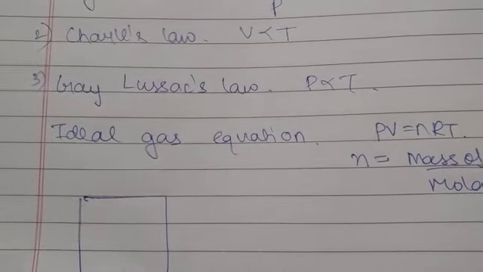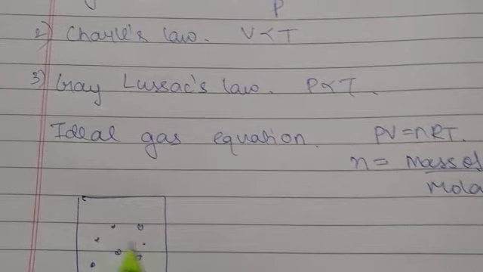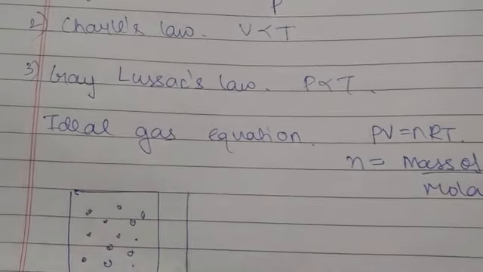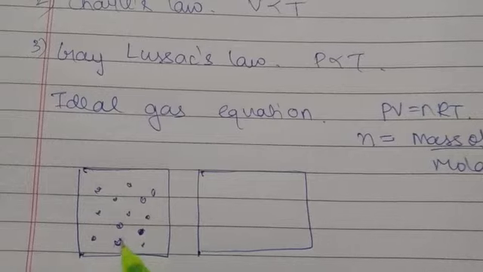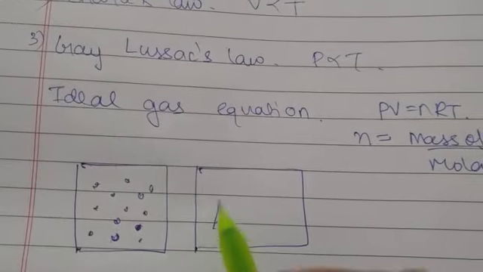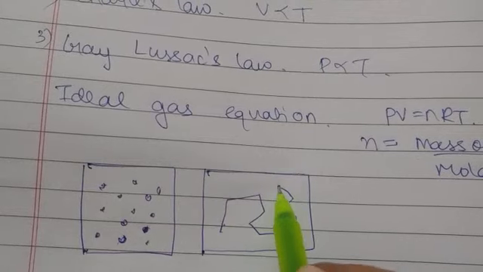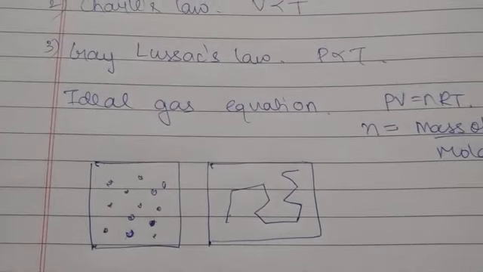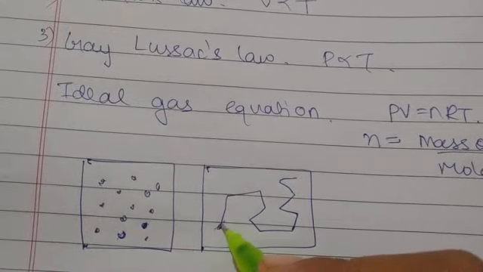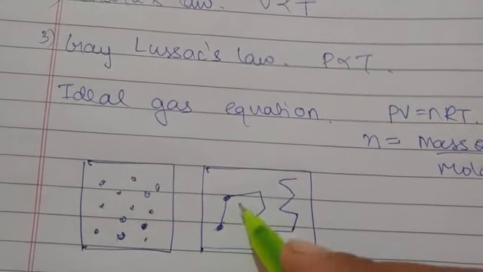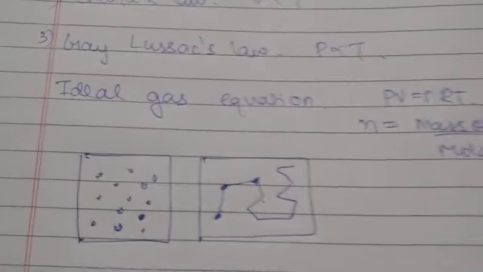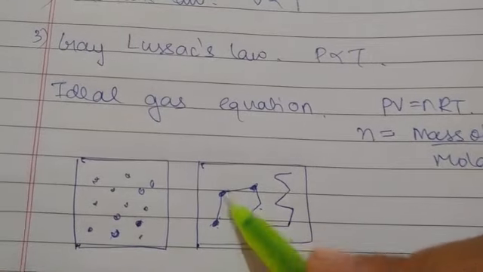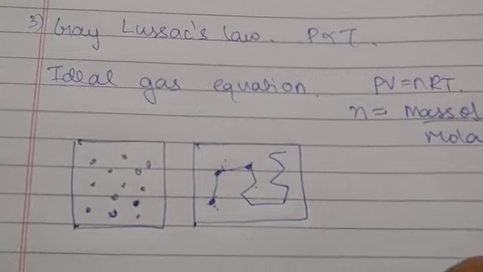Then when you have a gas, suppose here various molecules are there inside the gas, and if you consider a single molecule and trace the path of that molecule, as there are many molecules inside this container, obviously they collide with each other. So the path of a particular molecule can be something like this or some other path also. Suppose the molecule starts from here, collides with another, and changes its direction, collides with another one, and again changes its direction. So due to collision its direction changes. Basically, between two collisions only the molecule follows a straight line path.